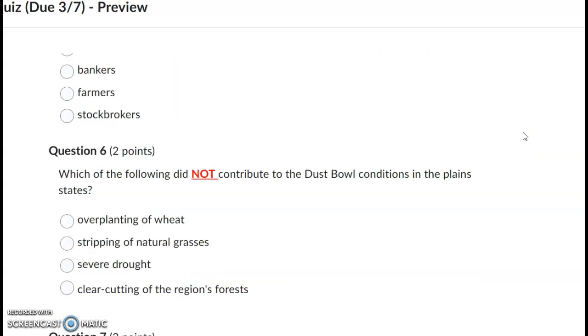Question number 6. Which of the following did not contribute to the Dust Bowl conditions in the Plains states? Overplanting of wheat, stripping of natural grasses, severe drought, clear cutting of the region's forests.